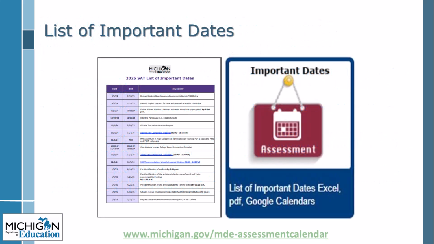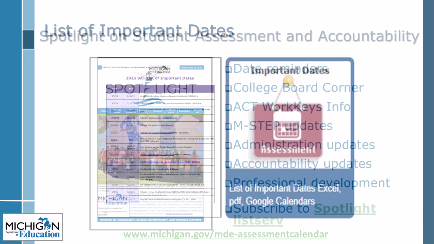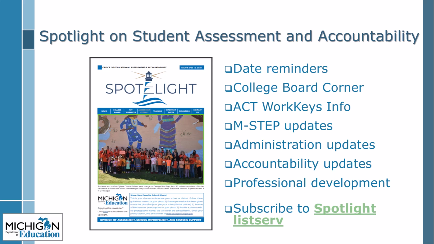Some of the resources available on the assessments calendar page include the following: the list of important dates with PDFs of all assessments, the Excel data file that can be filtered for all assessments, the Google Calendar. The assessment calendar page is available on the MME and PSAT web pages. The Spotlight on Student Assessment and Accountability, MDE's weekly newsletter, has a section devoted to the College Board suite of assessments and ACT WorkKeys, and you will find updated M-Step information. Sign up for Spotlight at the link listed on this screen, or you can go to the MME webpage at www.michigan.gov/MME and select Spotlight Newsletter.